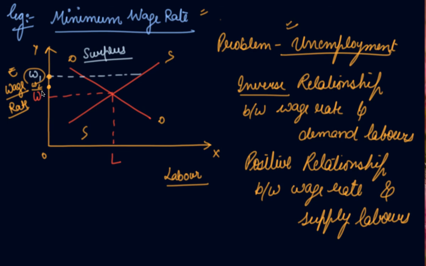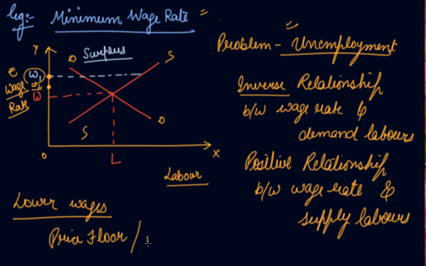The workers will evade the law and will be ready to work at lower wages, right? So this is the problem which is caused by the price floor or minimum price ceiling.